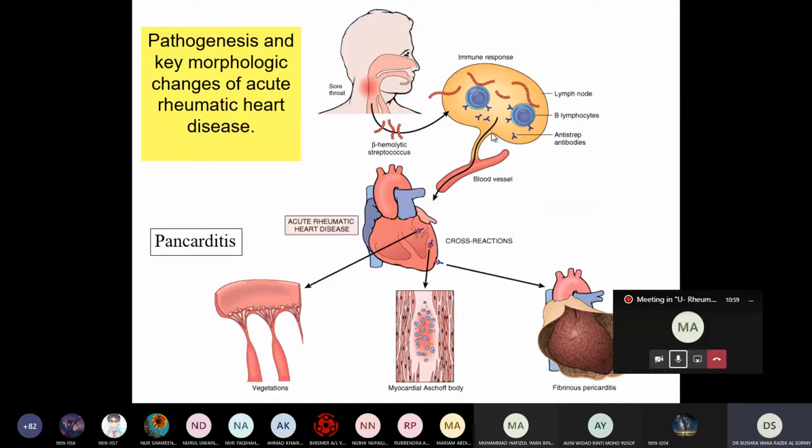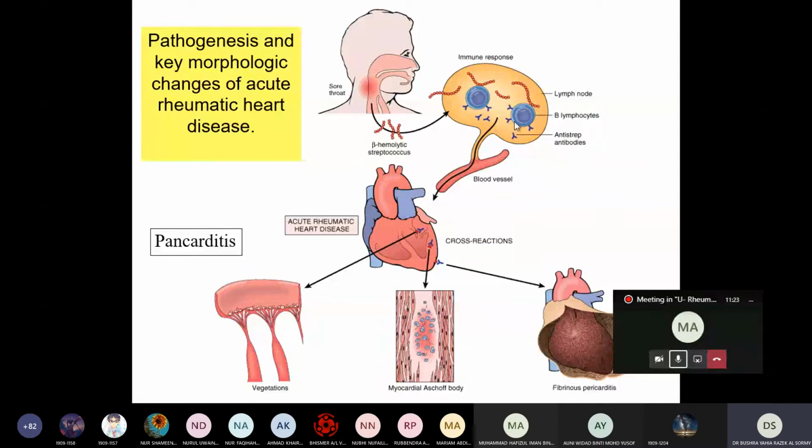Those antibodies will circulate in the blood, and because this antibody is specific against the M protein, it doesn't recognize the difference between the M protein of the heart and the streptococcus.